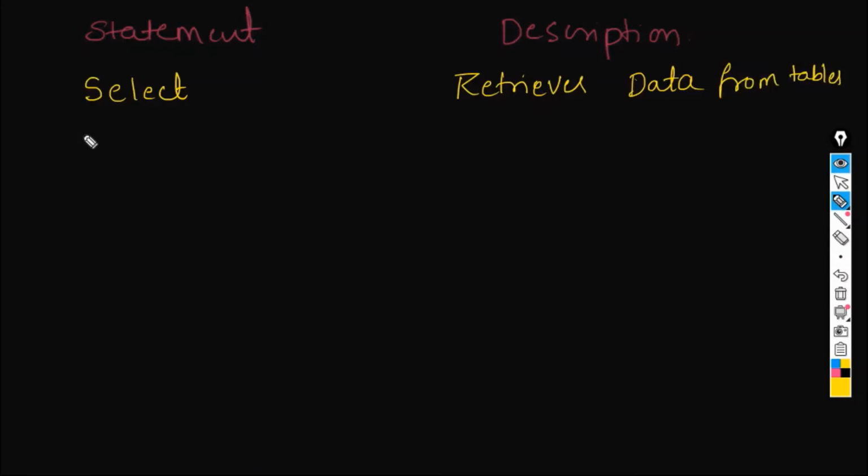And then the insert statement. It inserts the data into the table, like adding new rows. Inserts new rows into the table. And then delete. It deletes rows or the entire table.